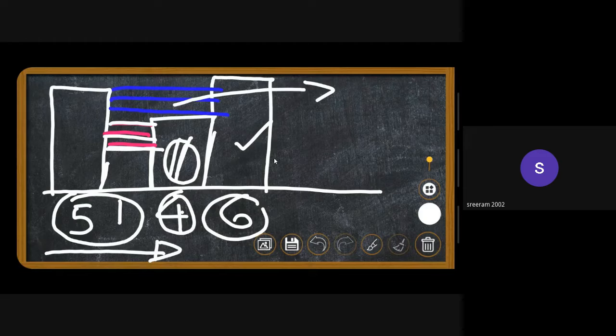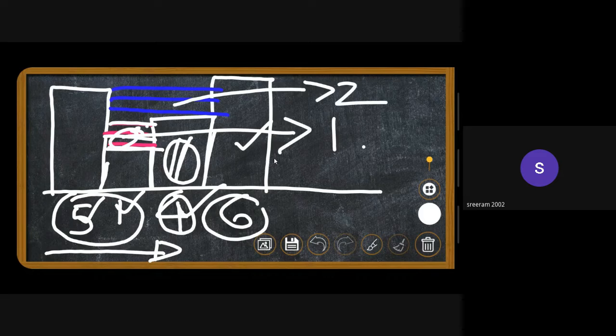When we come to 6, we know the information about 5, 1, and 4. We know how the buildings are, so we can predict this top area, right? That is why I've shaded this in 2 colors. So this area will be found out first, and this second.